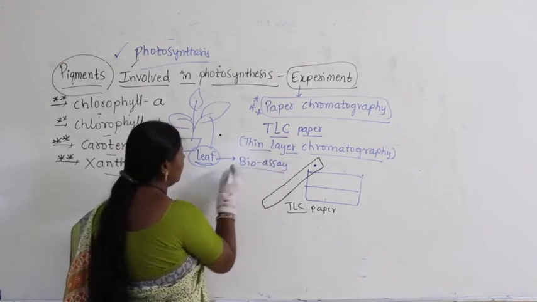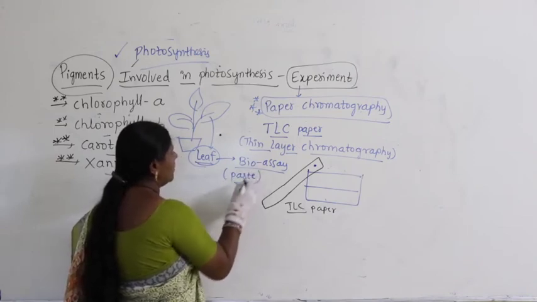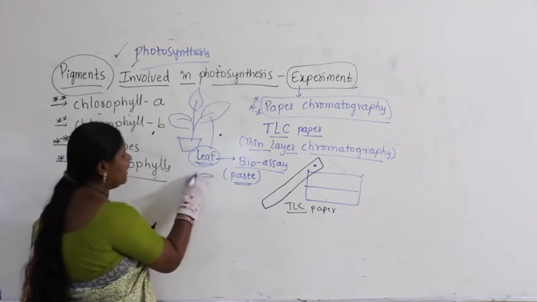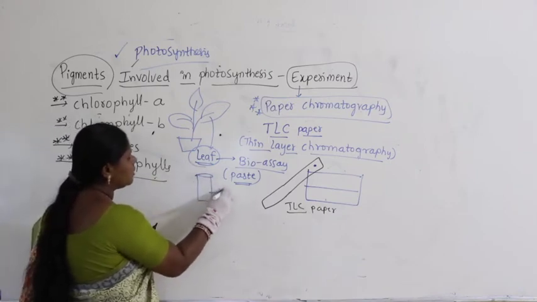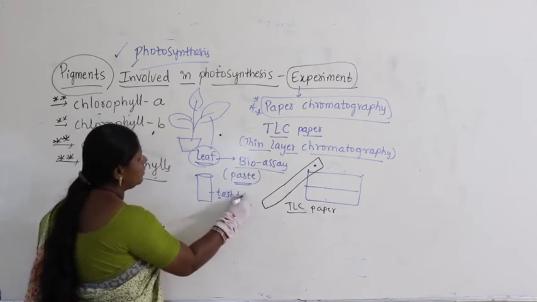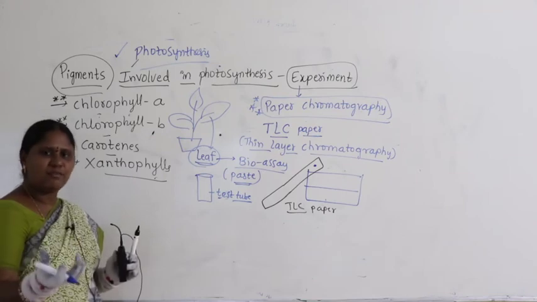Bioassay is nothing but what? The paste, or a thicker slurry, that we make. Simply we crush the leaf, and we take it into a test tube. This is a test tube, better you write it completely, test tube. Take the leaf and crush it completely. What do you have to do?